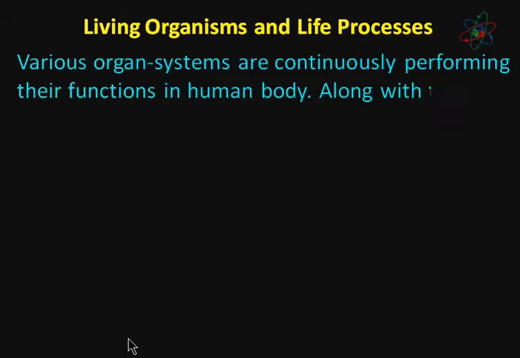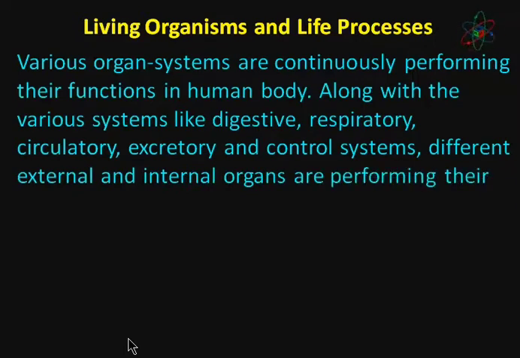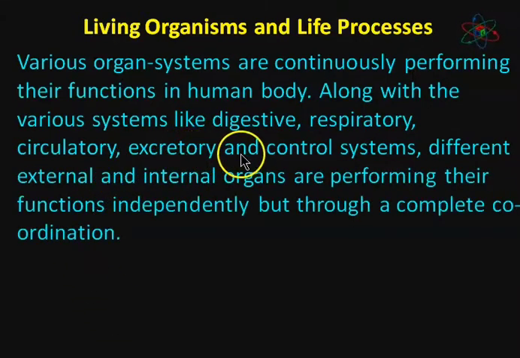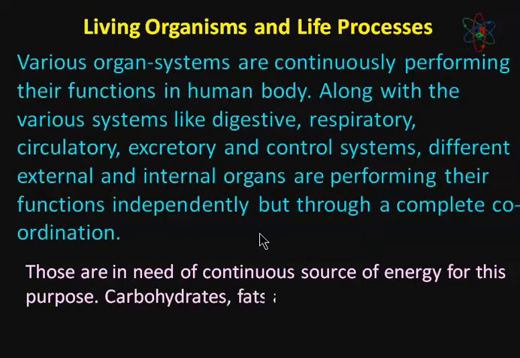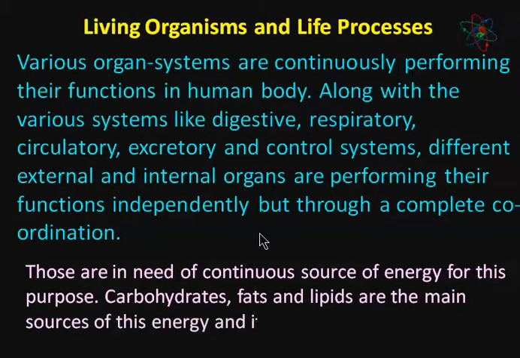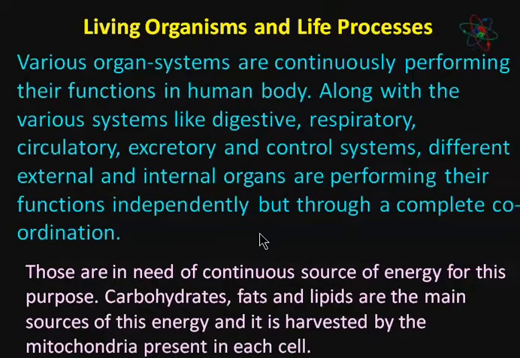Various organ systems perform various life processes in our body, like digestive, respiratory, circulatory, excretory, and control system. Also, different external and internal organs perform their function independently but through complete coordination. Thus, all are in need of a continuous source of energy for this. Carbohydrates, fats, and lipids are the main source of energy, and it is harvested by the mitochondria present in each cell.